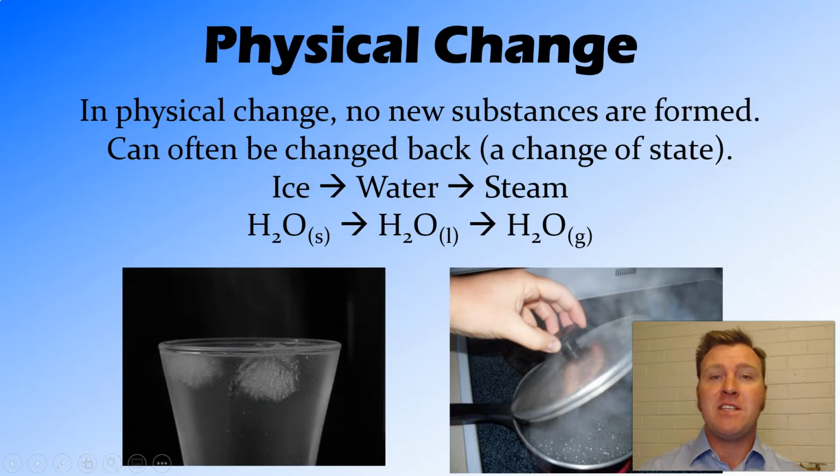When we talk about physical change, no new substances are being formed. It may change its physical properties or what it looks like, but the substances that are there are actually staying the same. So for example, a change of state, so when we go through solid, liquid, and gas, or in the opposite direction, is a good example of a form of physical change. And this is a reversible reaction.